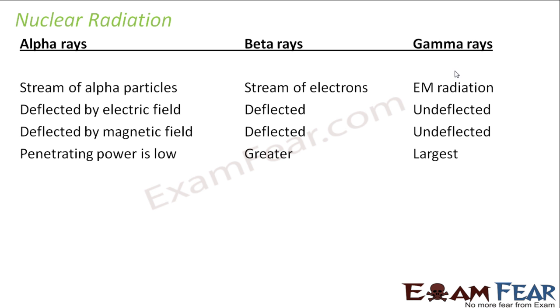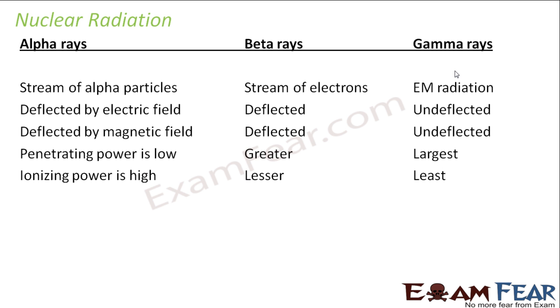The penetrating power of alpha rays is extremely low. That means they don't easily penetrate into objects. In the case of beta rays, it is a little greater than that of alpha rays. But for gamma rays, the penetrating power is the largest. For example, X-rays also have very high penetrating power. Similarly, gamma rays also have high penetrating power, so they can penetrate into objects.